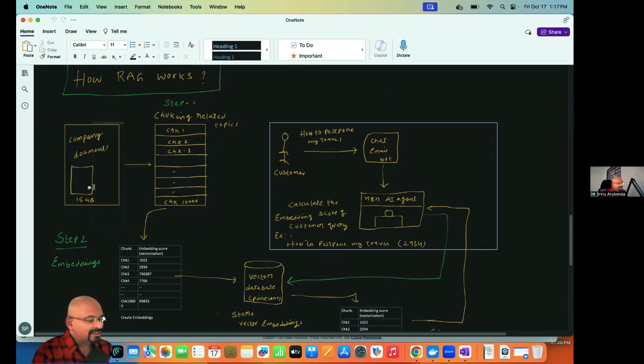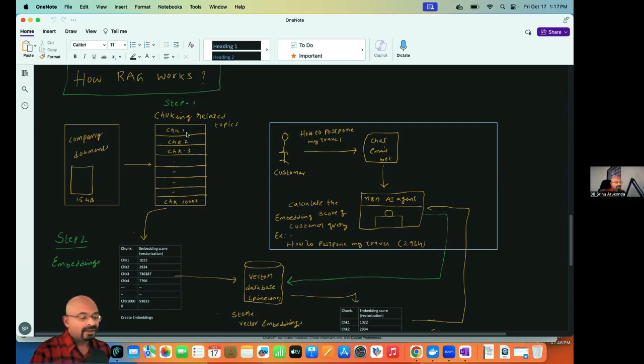For example, this is a 15 GB document. In this example, I'm taking the airline called ARK Airlines. ARK Airlines is a 15 GB document. And internally, what I can do is chunk this 15 GB document into 10,000 chunks or 1 lakh chunks, right?